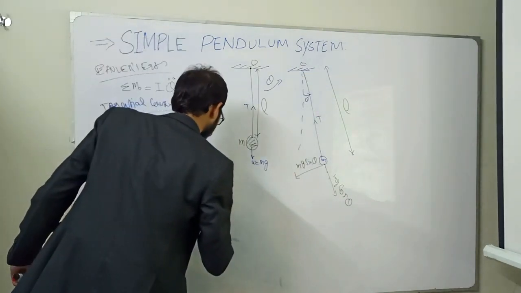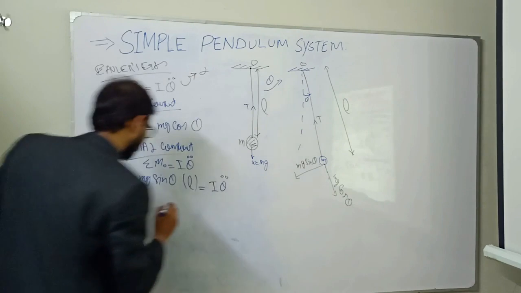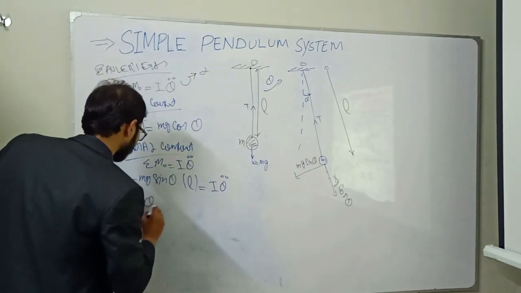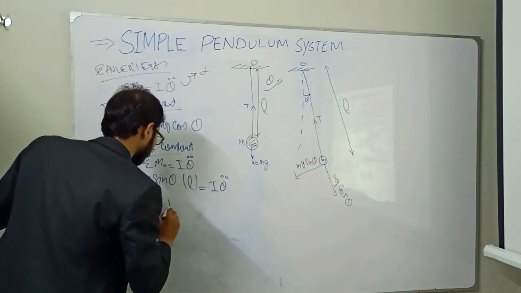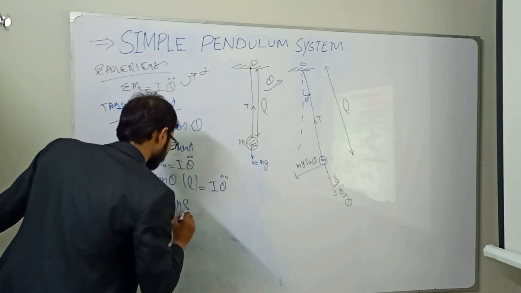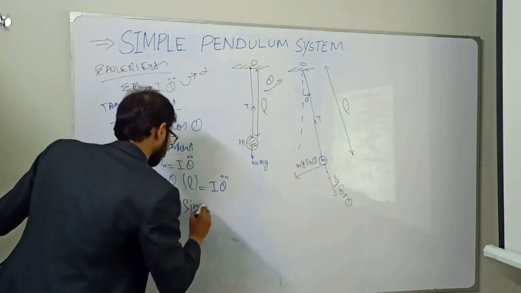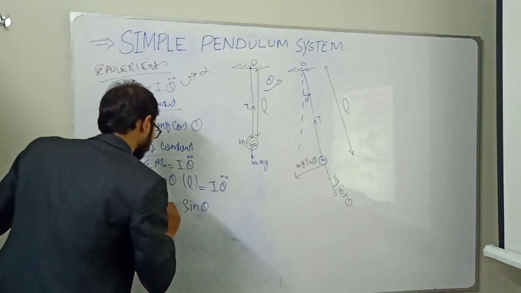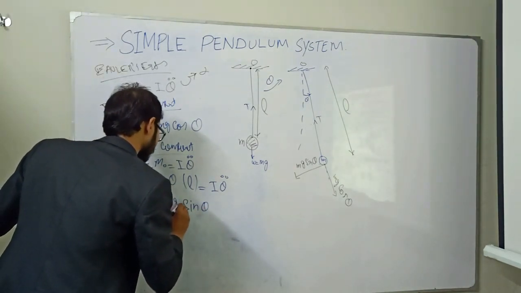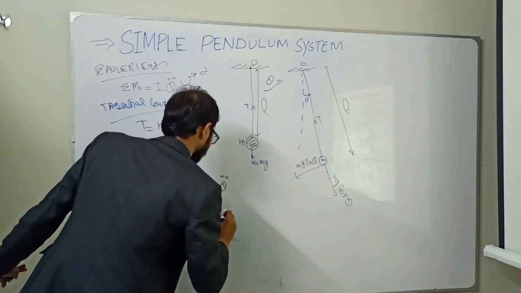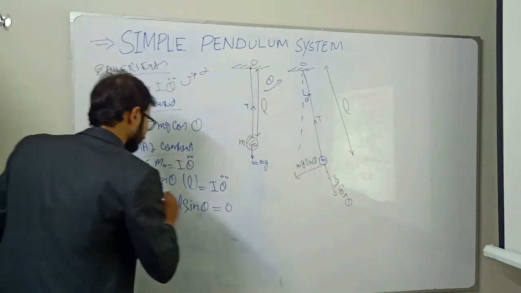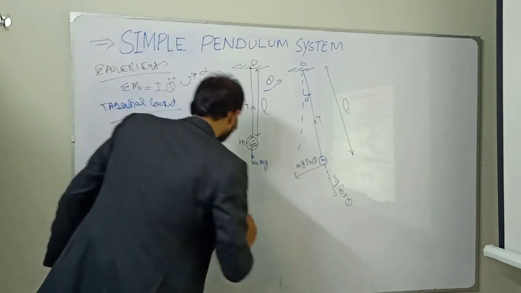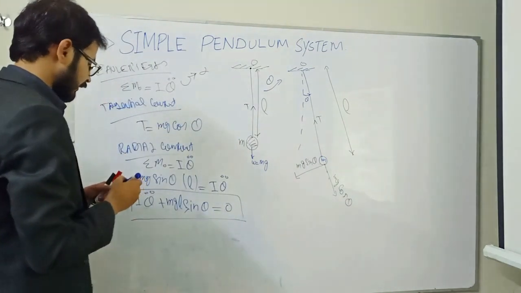That is equal to I theta double dot, so I theta double dot plus mgL sin theta is equal to 0. So this is the equation of motion of this simple pendulum system.